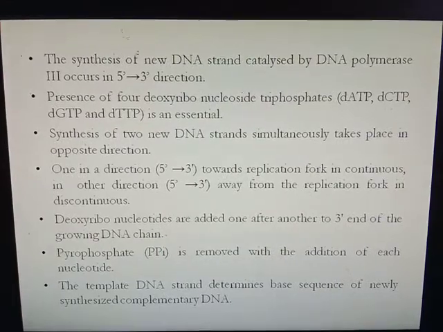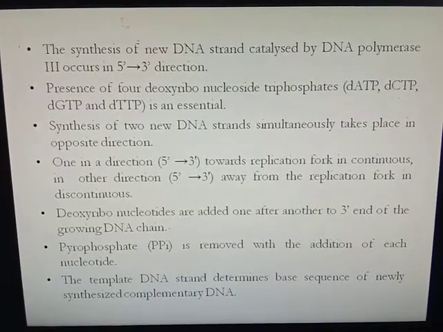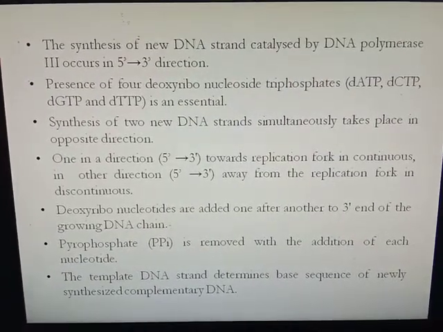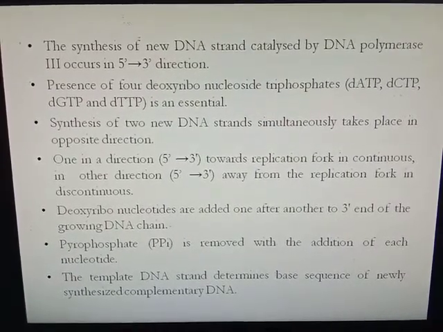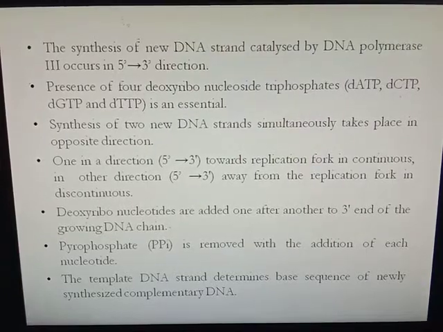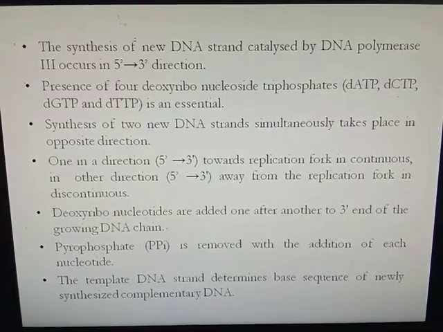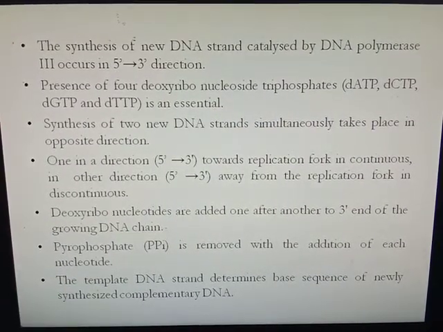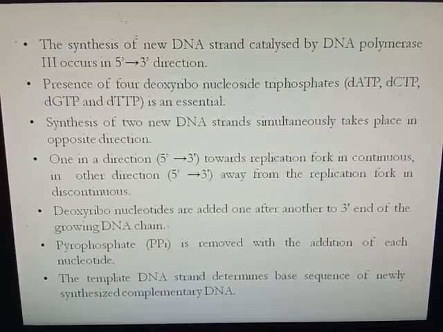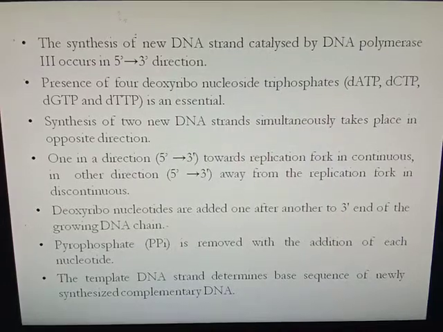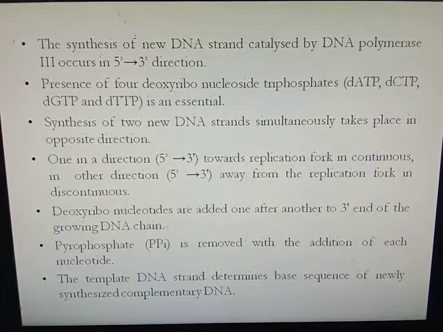The synthesis of the new DNA strand is catalyzed by DNA polymerase 3, which occurs in 5' to 3' direction. The presence of four deoxyribonucleotides, dATP, dCTP, dGTP and dTTP, is essential for elongation of DNA. Synthesis of two new DNA strands simultaneously takes place in opposite directions. One is in 5' to 3' direction toward the replication fork, and the other is also in 5' to 3' direction only, but away from the replication fork, and in a discontinuous manner.